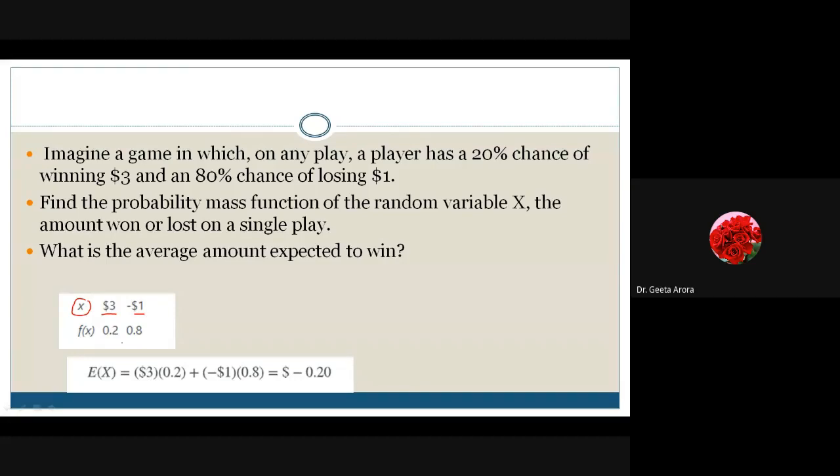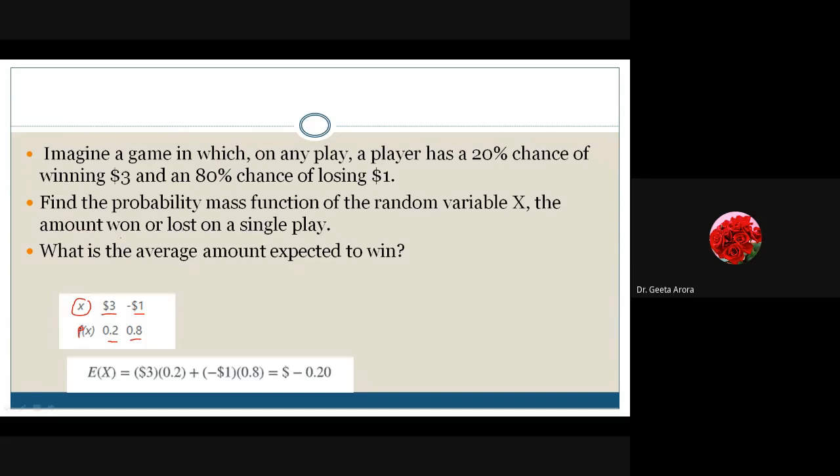And what are the corresponding probabilities? You can write it as p(x) or f(x). Normally we use f(x) in case of the continuous one and p(x) for the discrete one. Correct? These notations differ from author to author, but normally this is what we adopt. So if we write down the probabilities, for winning $3 the probability is 0.2, 20%, and for losing we have the probability of 0.8. Correct?